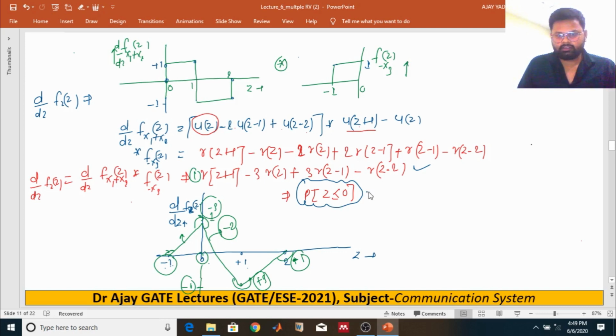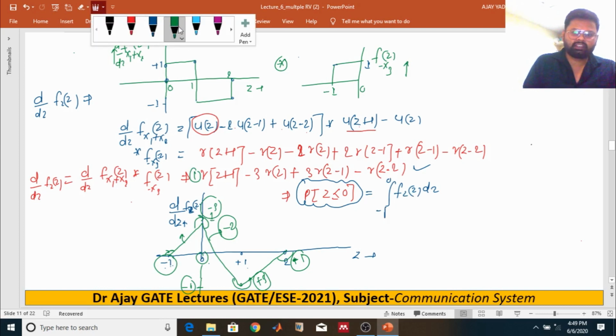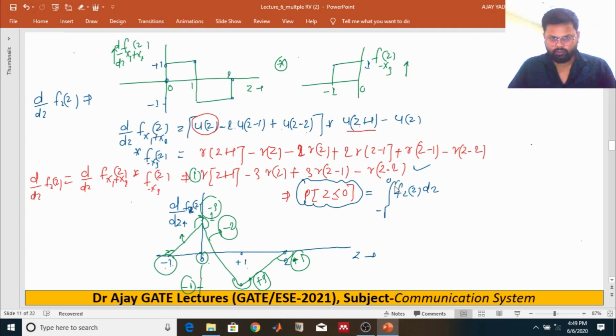Probability is the area under the PDF, the integral of f of z dz, and it gives the probability with upper limit 0 and lower limit minus 1. First of all we have to take the area under this new PDF.